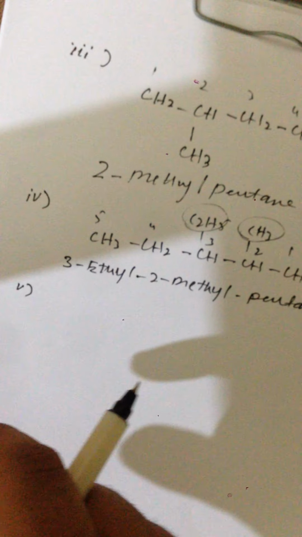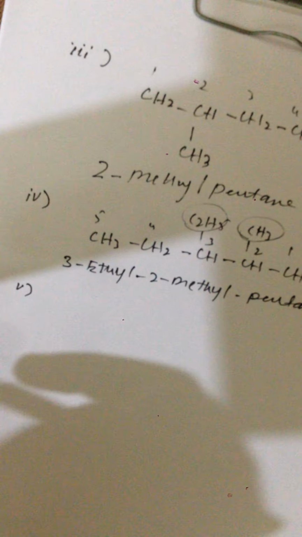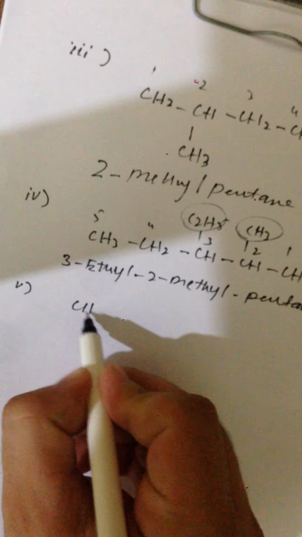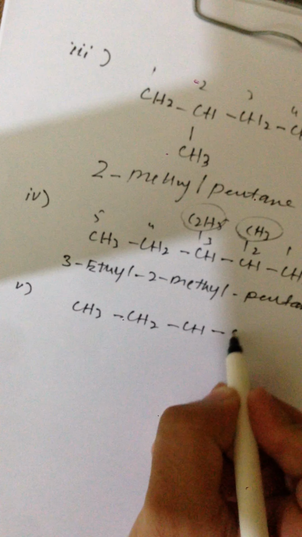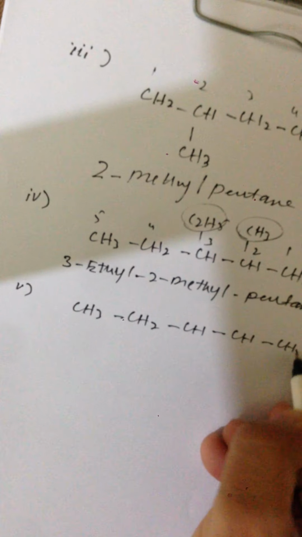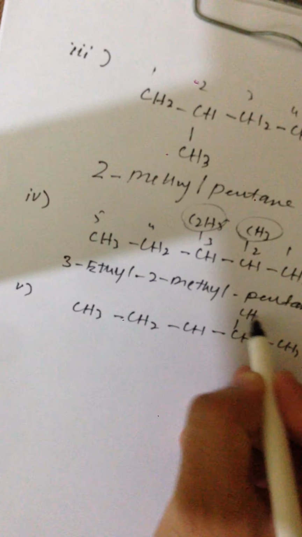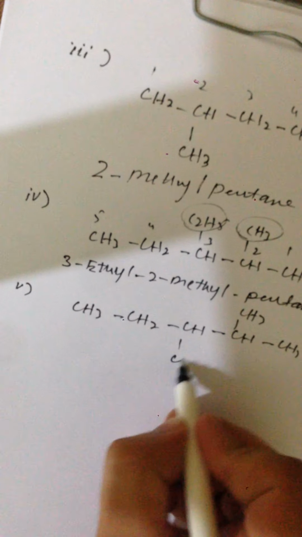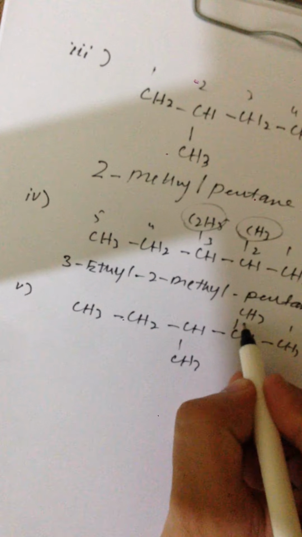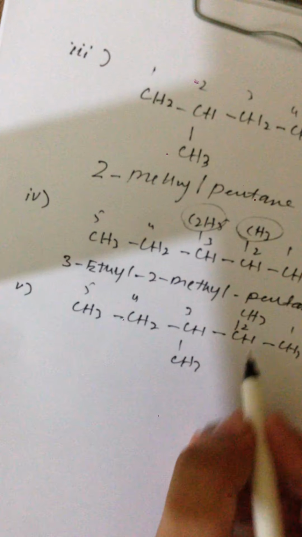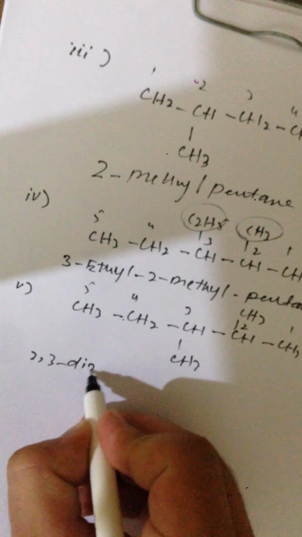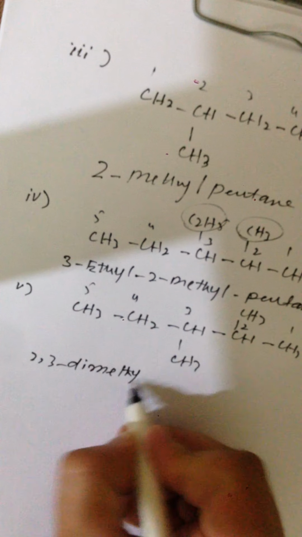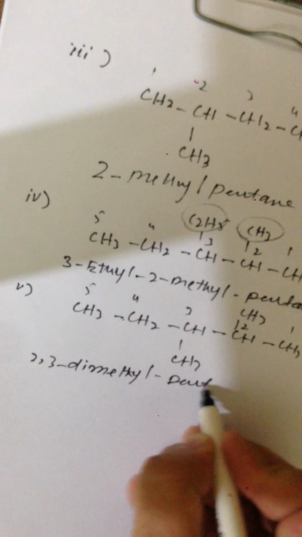If a substituent occurs 3 times, we will use the prefix tri. Like if we have CH3, CH2, CH, CH, CH3, with CH3 and CH3, 1, 2, 3, 4, 5, at 2 and 3. So it is 2,3-dimethylpentane.